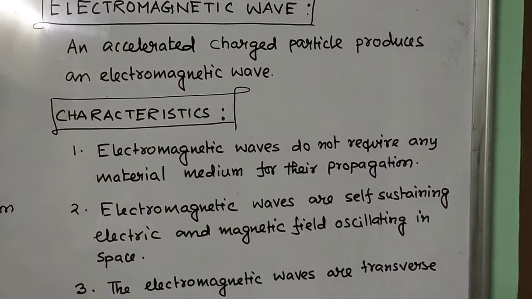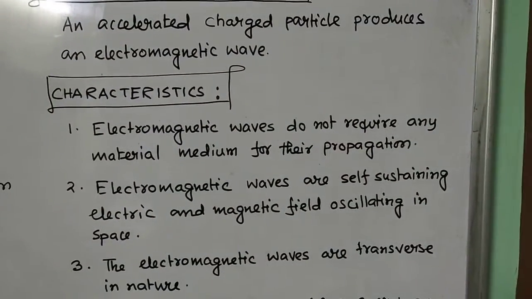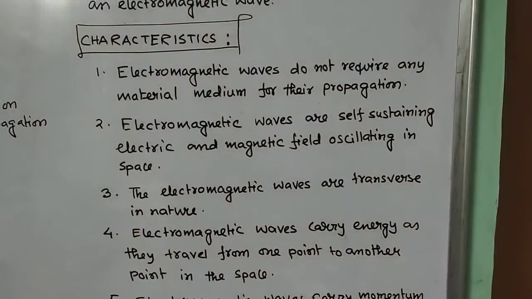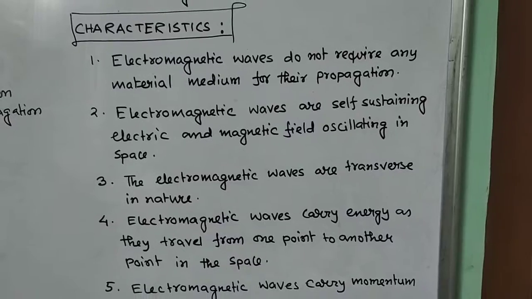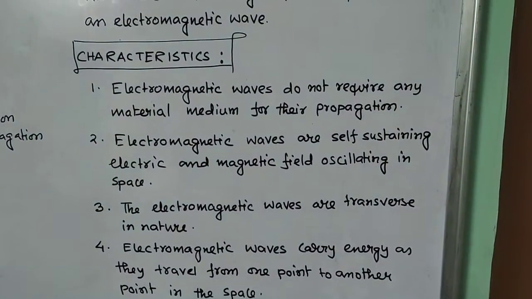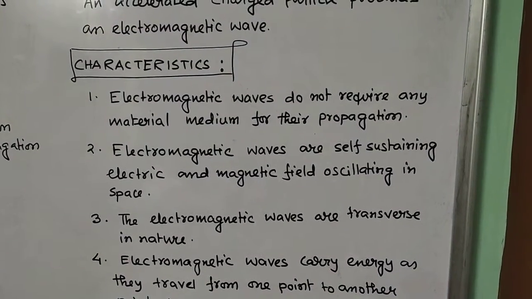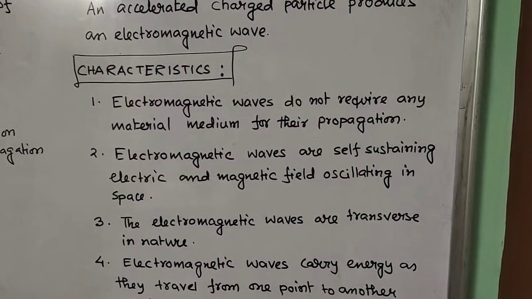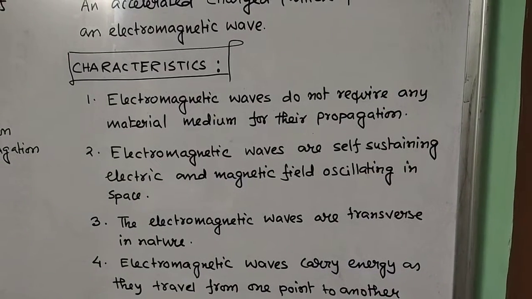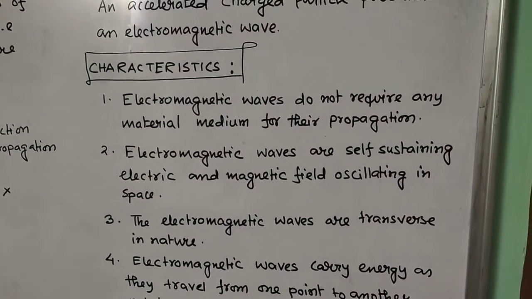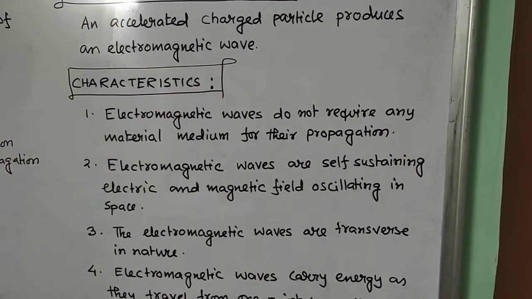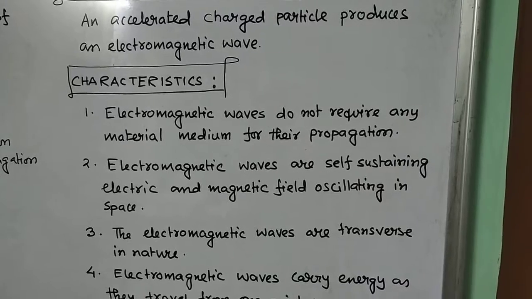Now the next topic is characteristics. Electromagnetic waves have few characteristics, and here we are going to discuss 5 characteristics from the available ones. Basically these are the important characteristics. The first characteristic: number 1, electromagnetic waves do not require any material medium for their propagation. So light is an electromagnetic wave, and it does not require any material medium.